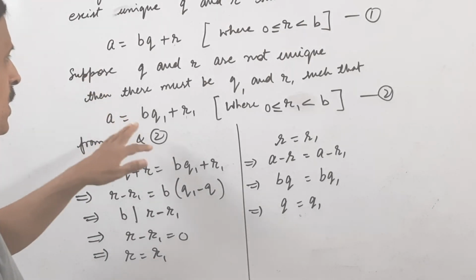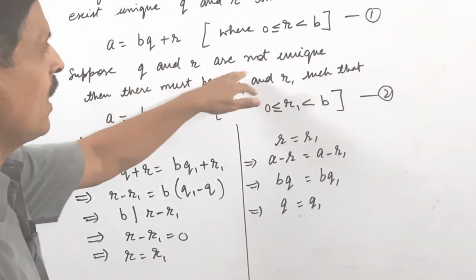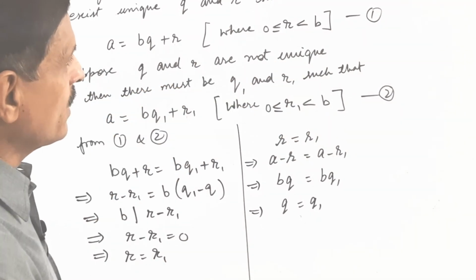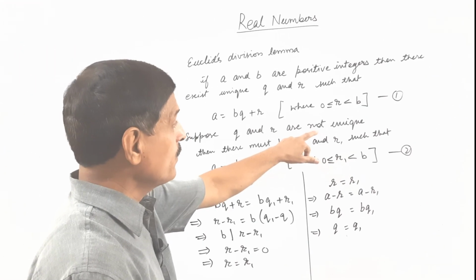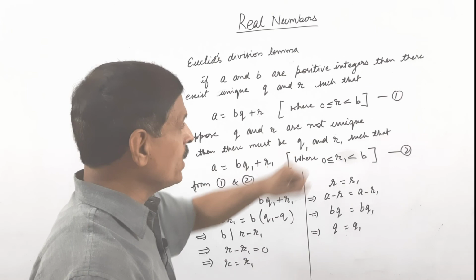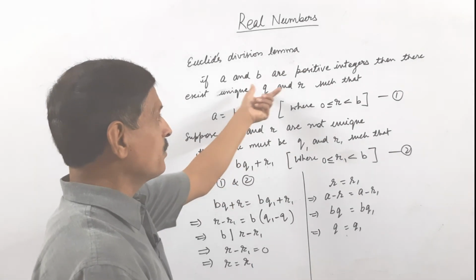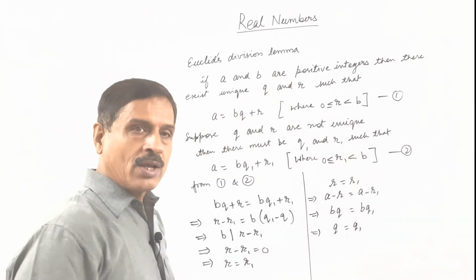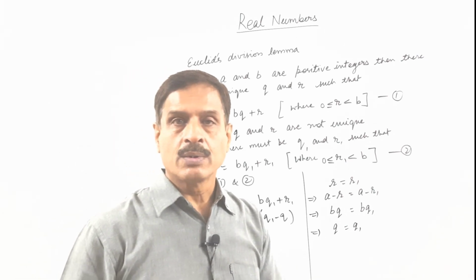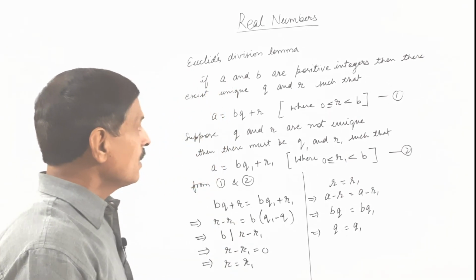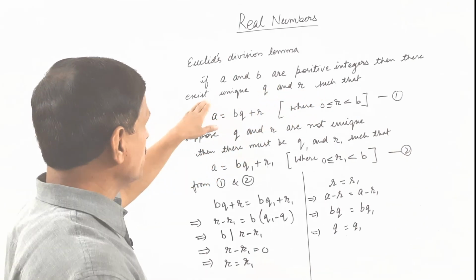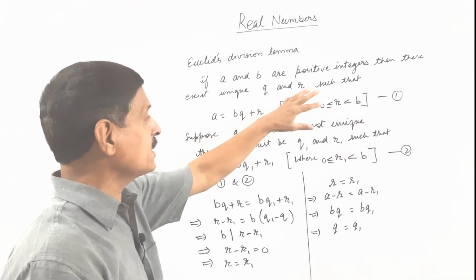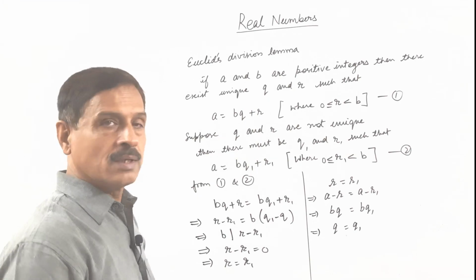So our supposition that q and r are not unique is contradicted and proved to be wrong. And so q and r must be unique. So by contradiction we can prove that if a and b are positive integers, then there exist unique q and r such that a is equal to bq plus r.